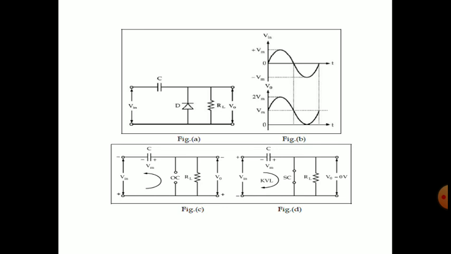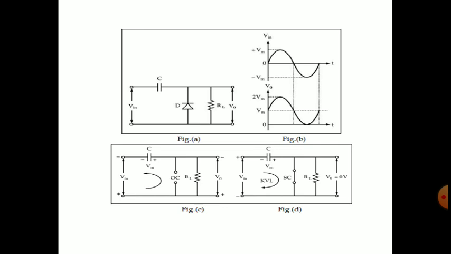The output is taken across this diode, which is parallel to RL. If the diode is forward biased and short circuited, then the resistor RL can be removed, right? Because a short circuit in parallel with a resistor gives an overall equivalent resistance of zero. R equivalent is R1R2 by R1 plus R2; one of them is 0, so 0 into something, 0 by something, will be 0.